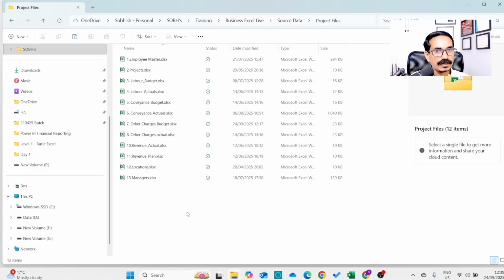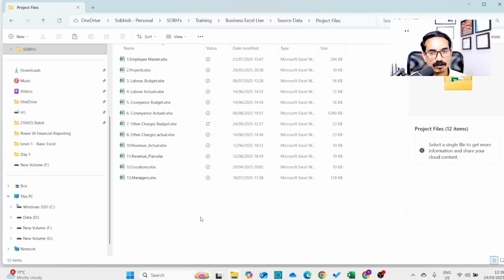The next is the data set overview. What is the data set that you will be working with in this Excel course, right? Most Excel courses will teach you Excel using a master data set or a very simple data set. But in the real world, you will be working with multiple data sets, especially in reporting analyst roles or FP&A roles. You need to work with multiple data sets like budget, actuals, lookup tables, and so on.